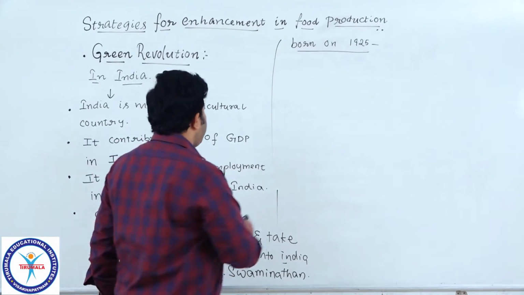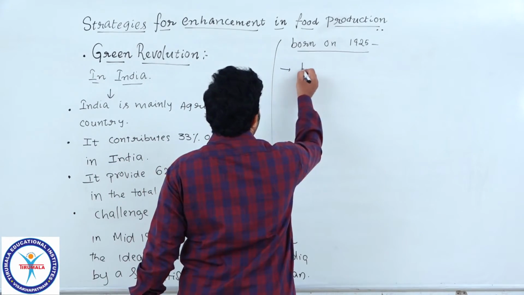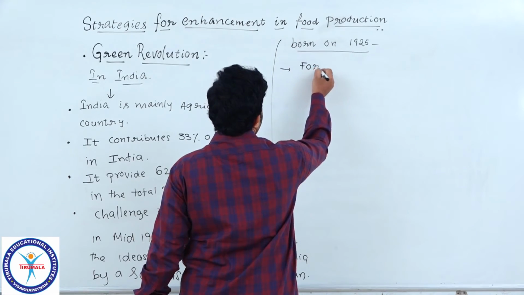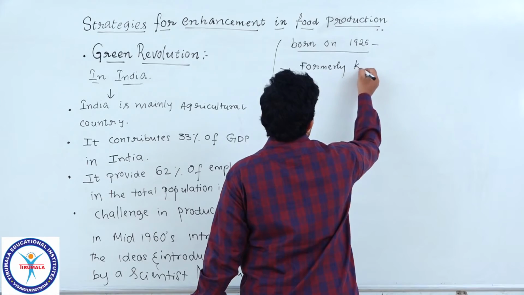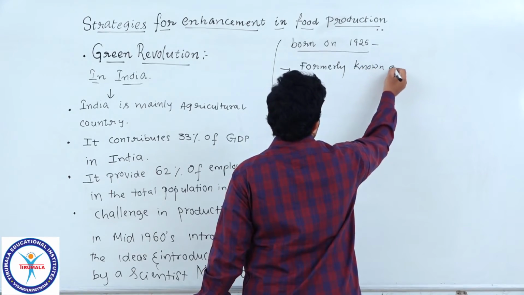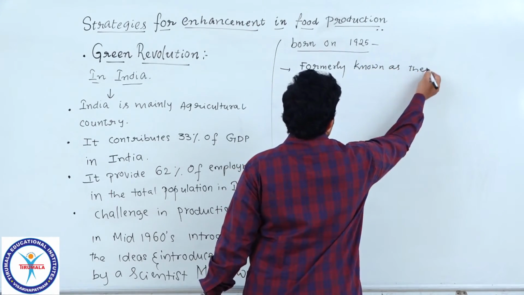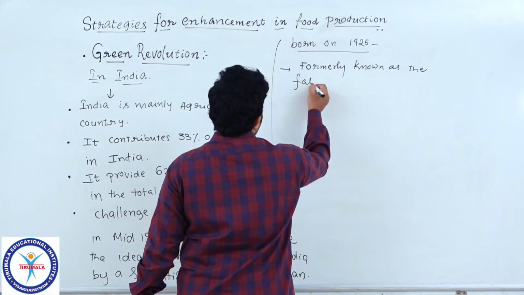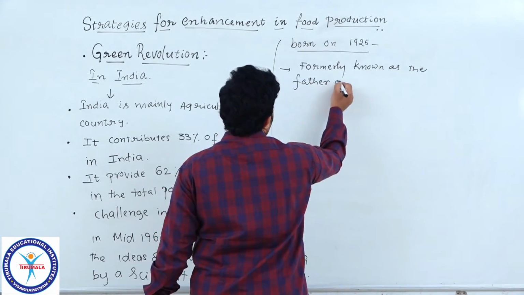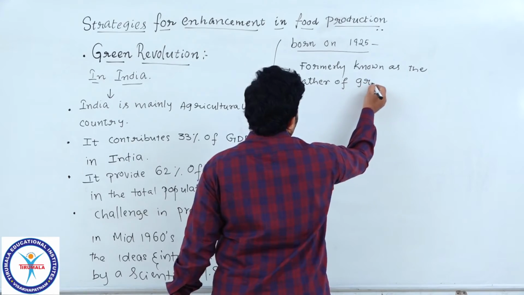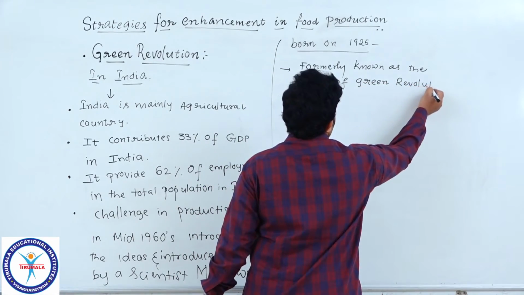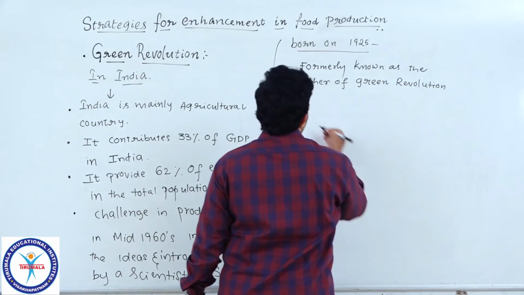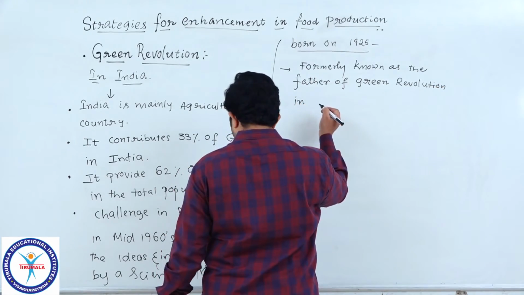So that great personality M.S. Swaminathan is formerly known as the father of Green Revolution in India.